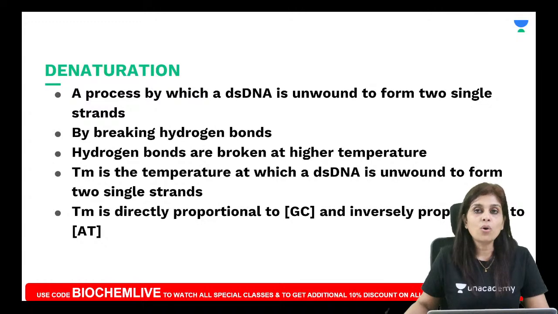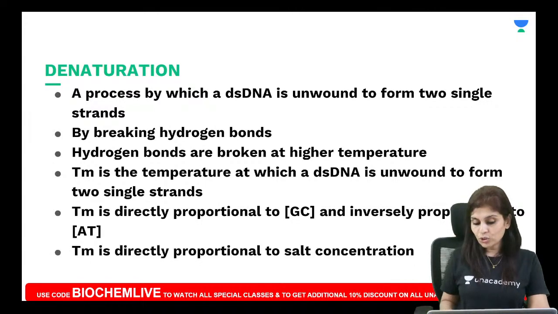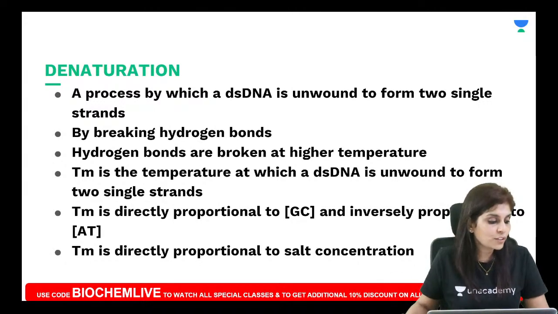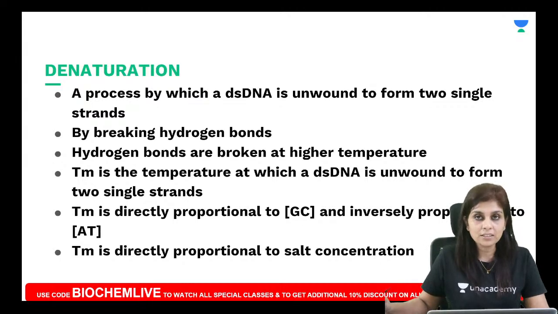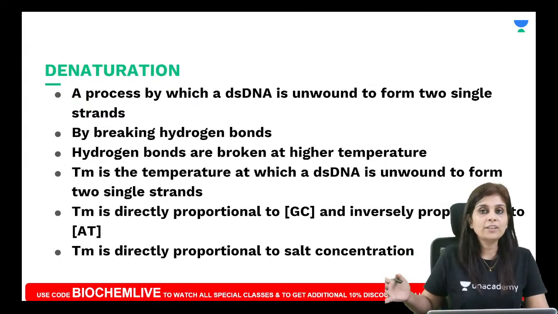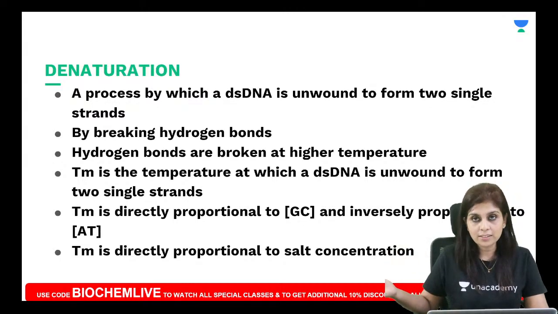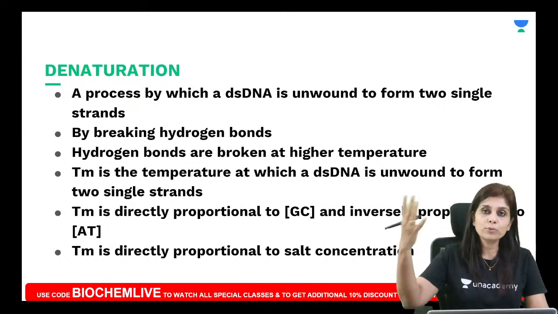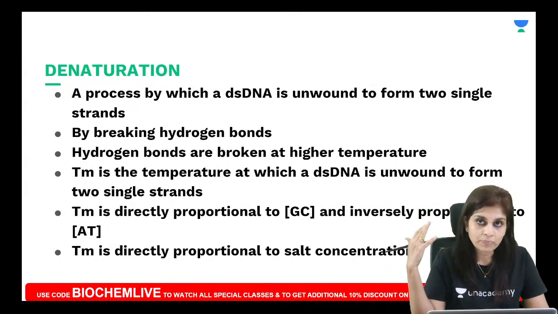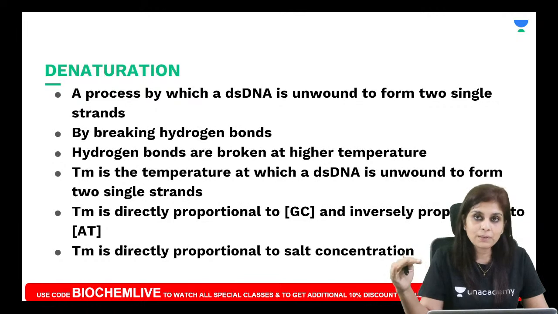And Tm is also directly proportional to salt concentration because salts generally stabilize any structure. Do you all understand this? Salts generally stabilize any structure because salts can dissociate into oppositely charged ions, Na plus and Cl minus ions. These ions will go and stabilize oppositely charged ions in a structure.